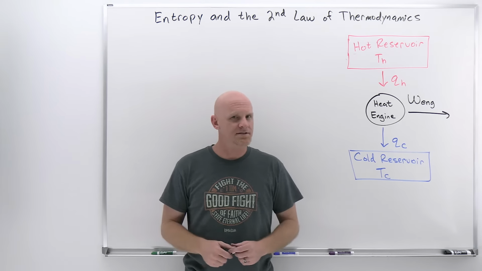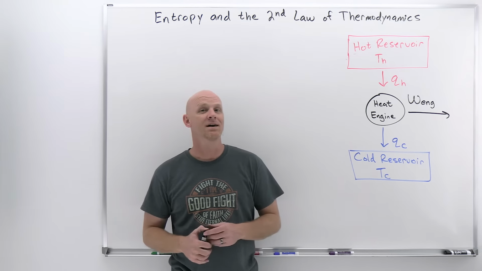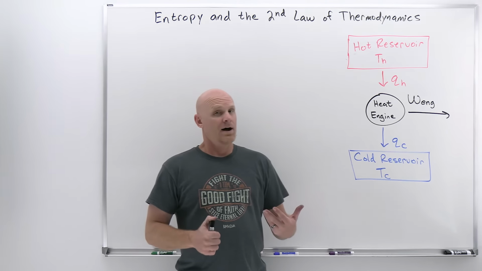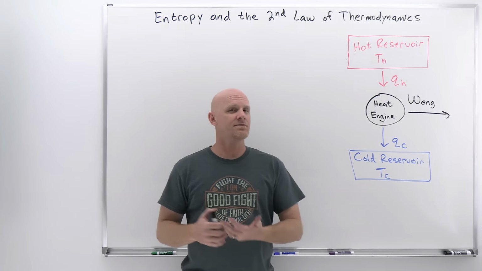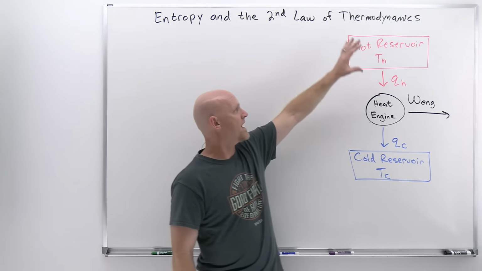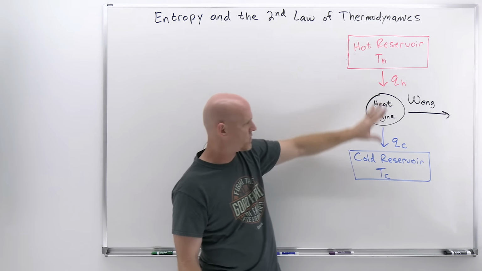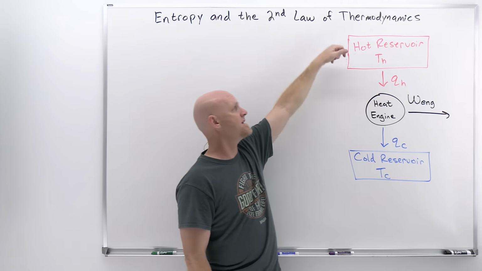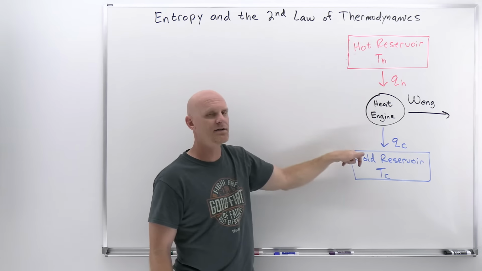So we want to conclude this lesson talking briefly about heat engines and the Carnot cycle. And so a heat engine just takes advantage of the natural tendency of hot objects to transfer heat to cold objects and not the other way around. So we're going to have a hot reservoir at a higher temperature and a cold reservoir at a cold temperature, and heat's naturally going to want to get transferred between the hot and the cold.